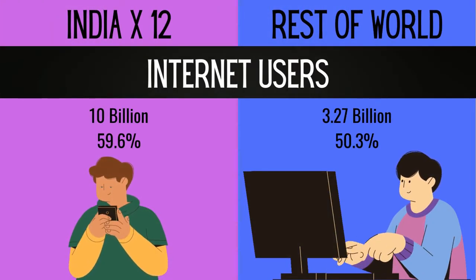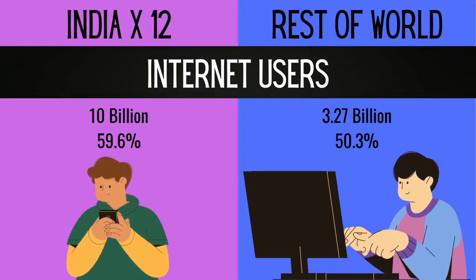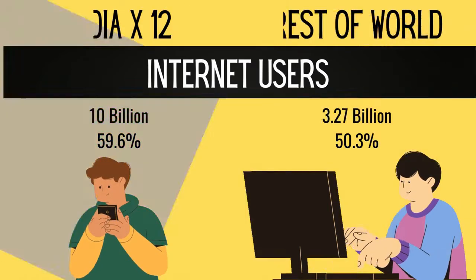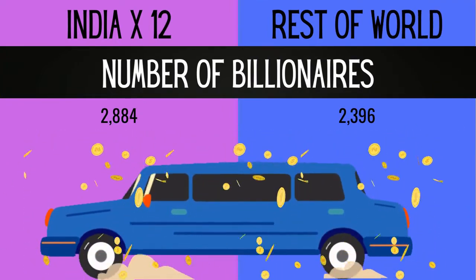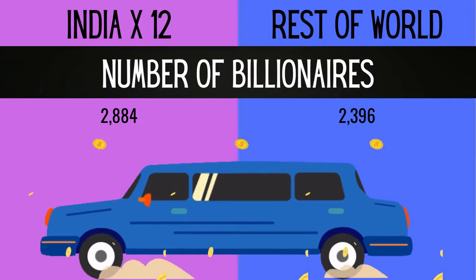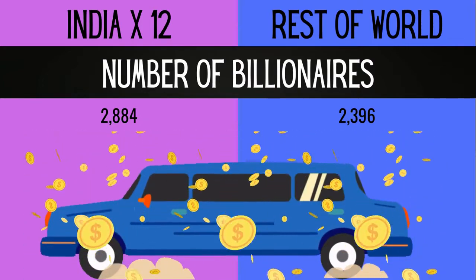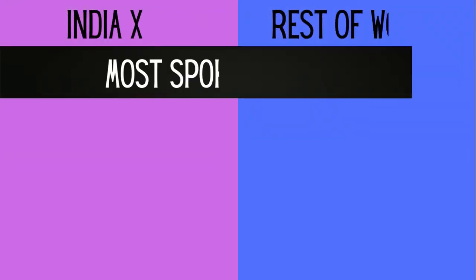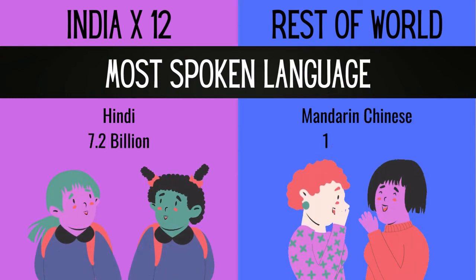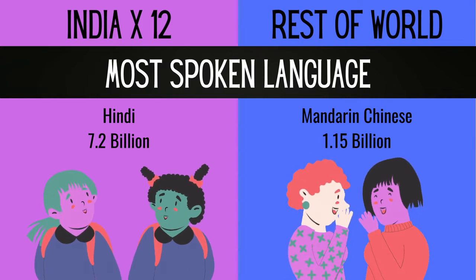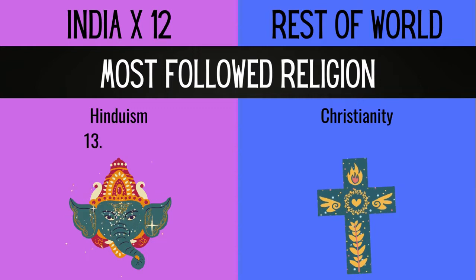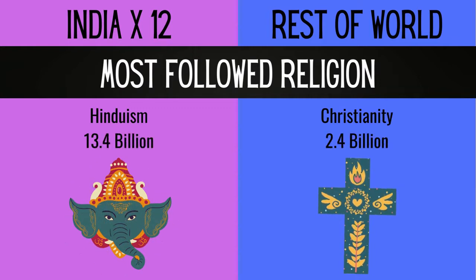59.6% of 12 India population use internet, and 50.3% of rest of the world use internet. There are 2,884 billionaires in 12 India, and there are 2,396 billionaires in rest of the world. Most spoken language of India is Hindi, and the most spoken language of rest of the world is Mandarin Chinese. Most followed religion of India is Hinduism, and the most followed religion of rest of the world is Christianity.